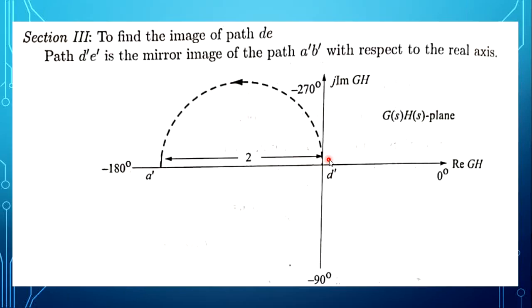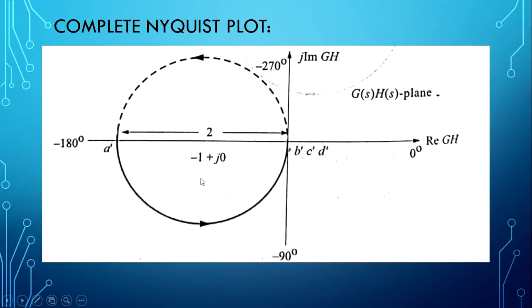When we do the mirror image, it should start from D dash and end at A dash. So this is the direction. So the final Nyquist sketch is like this. This is the first section. The second section is at the origin. The third section is the mirror image of A dash B dash, but at the same time the third section should start from D dash and terminate at A dash. That is why this direction. So this is the final sketch.